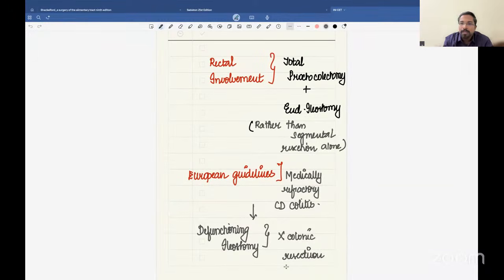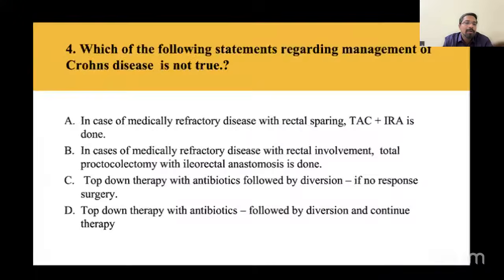Do you understand? We are giving medical management, a type of topical therapy, without doing a maximal resection. You just do a defunctioning ileostomy, put in all your medical treatment like the top-down approach, and then try to treat the colon with your medications, which are given down the ileostomy. So this is what the examiner was asking.